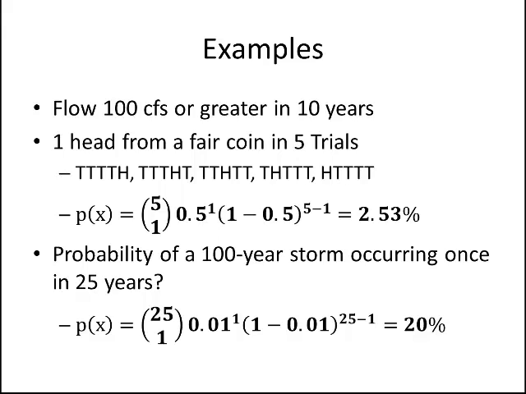So here we go. So let's look. We've got 25 years is n over 1 success. We put that into our binomial coefficient equation, and we're going to take that and then multiply it by 0.01 raised to 1 success times 1 minus 1% raised to the 25 minus 1, because we've got 25 total trials minus 1 success, right? And if we compute all that out, it turns out that the probability of a 100-year storm occurring once in 25 years is about 20%, right?